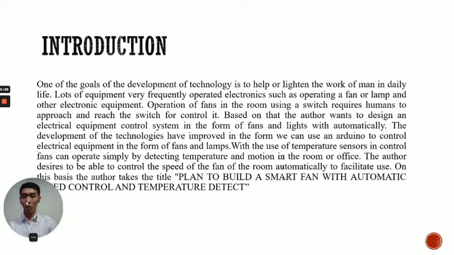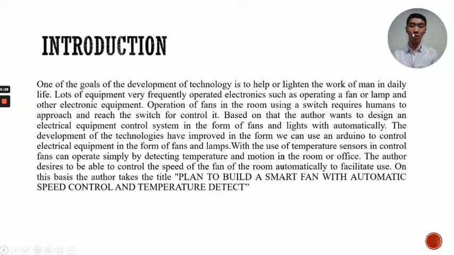Introduction. One of the goals of the development of technology is to help or lighten the work of man in daily life. Lots of equipment is very frequently operated electronically, such as operating a fan or lamp and other electronic equipment. Operation of fans in the room using a switch requires humans to approach and reach the switch to control it.